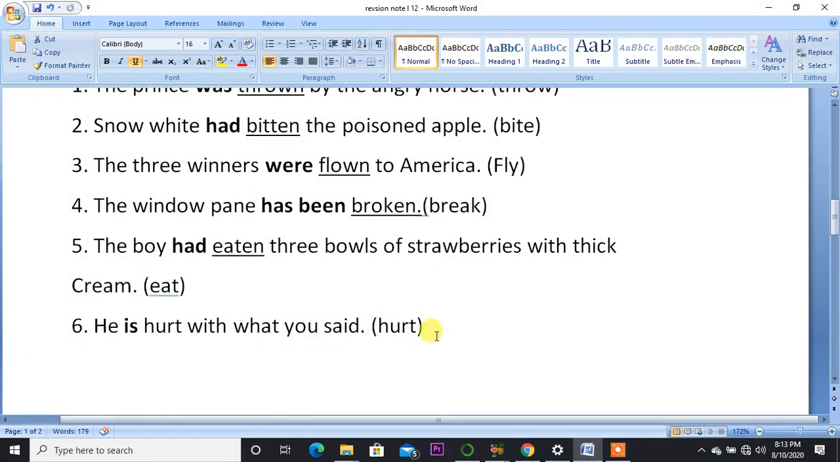Sixth one, hurt. In hurt we don't change the past participle, it will be as it is. Okay, children, he is. So this is a helping verb or an auxiliary verb, but hurt in the present and in the past participle it is same. So, he is hurt with what you said. Okay, children, so hurt will not change in the past participle.